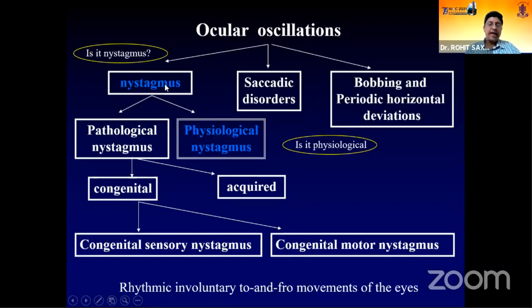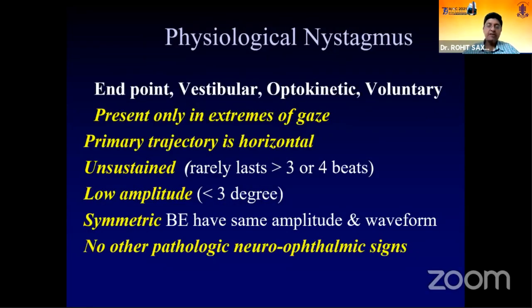Once you say it's nystagmus, your next question is, is it physiological or pathological? Physiological nystagmus would be endpoint nystagmus, which is not uncommon to see, vestibular, optokinetic, and sometimes very smart children present with voluntary nystagmus. The endpoint or most physiological nystagmus usually will present in extremes of gaze. The primary trajectory is horizontal. They are not sustained for too long. They dampen out after a few beats. They're low amplitude and symmetric, that is, they have the same amplitude and waveform in both eyes. And of course, no other pathological neuro-ophthalmological sign is present.